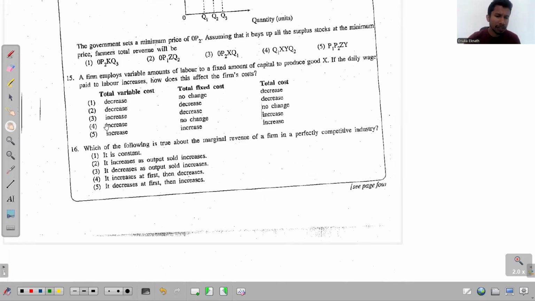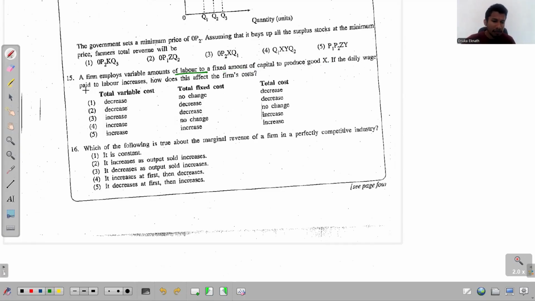Alright, let's go to this question number 15. Look at the 15th one. A firm employs variable amount of labor to a fixed amount of capital to produce good X. Okay, so the firm must be operating in the short run, and that's why they increase only the labor by keeping the capital goods, capital resources, at a fixed level.